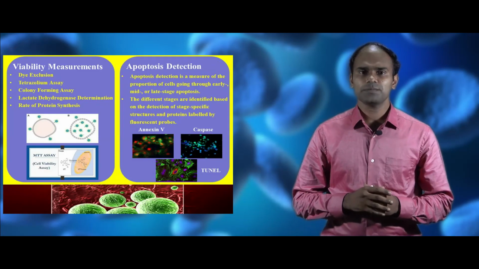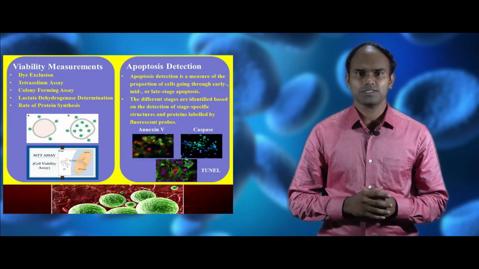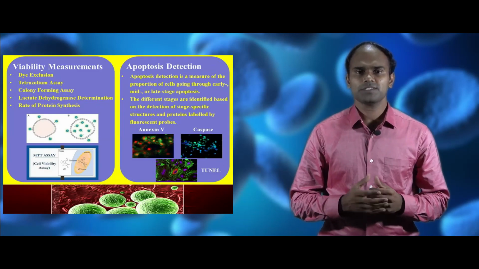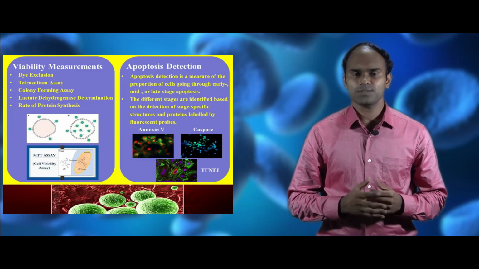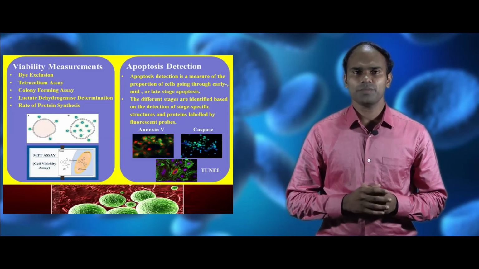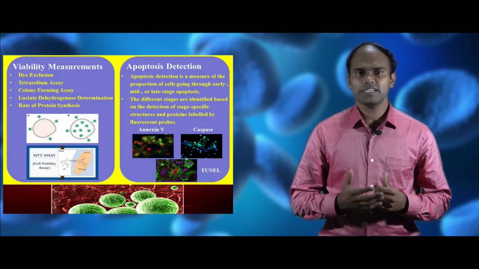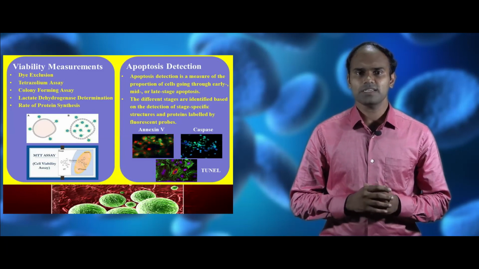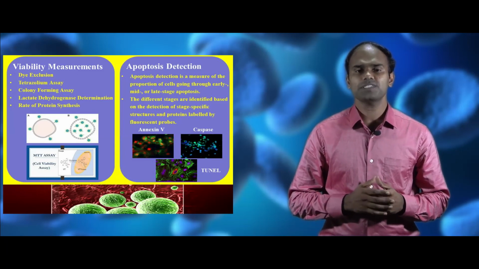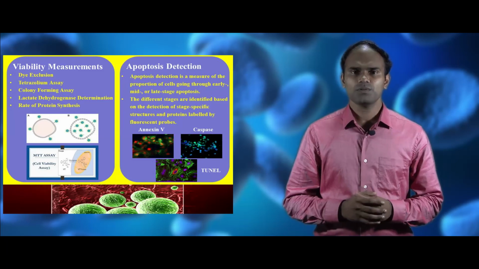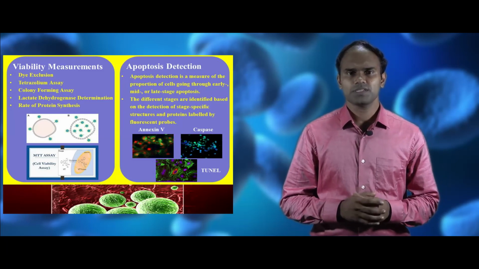There are many types of viability measurement assays, for example dye exclusion assay, tetrazolium assay, colony forming assay, lactate dehydrogenase determination assay and rate of protein synthesis assay. Now we see about apoptosis detection assays.